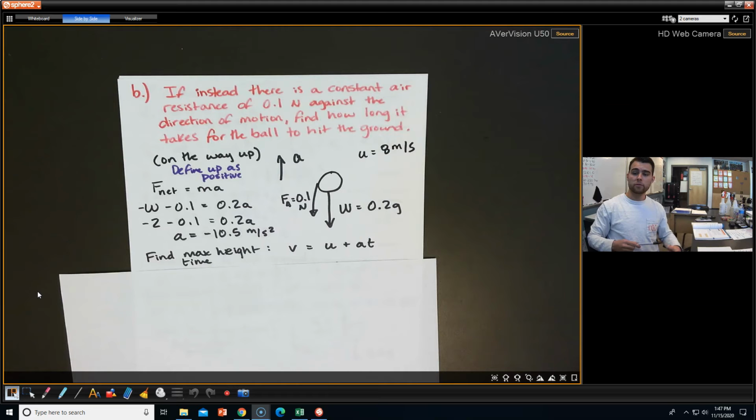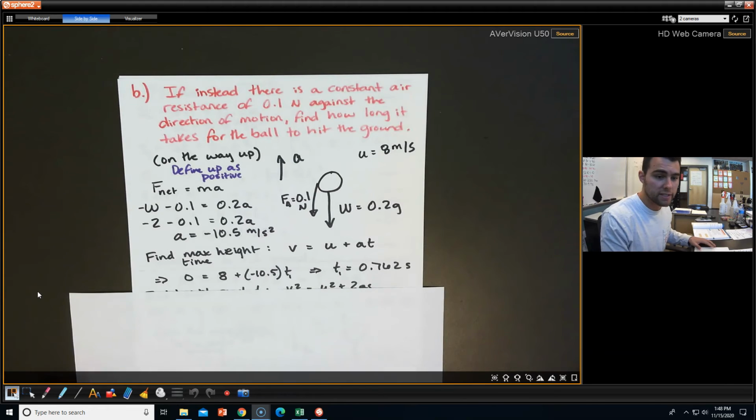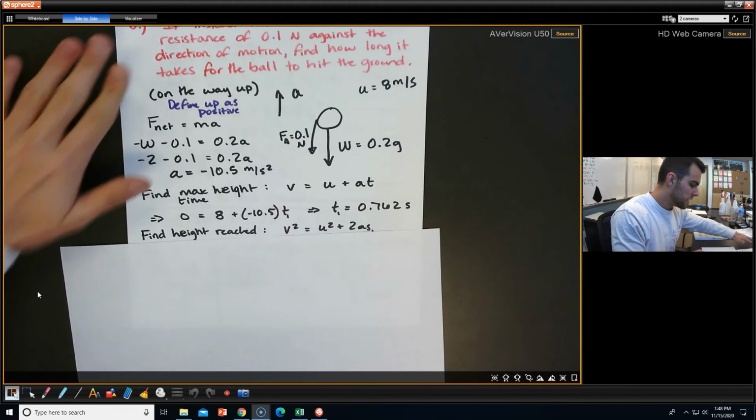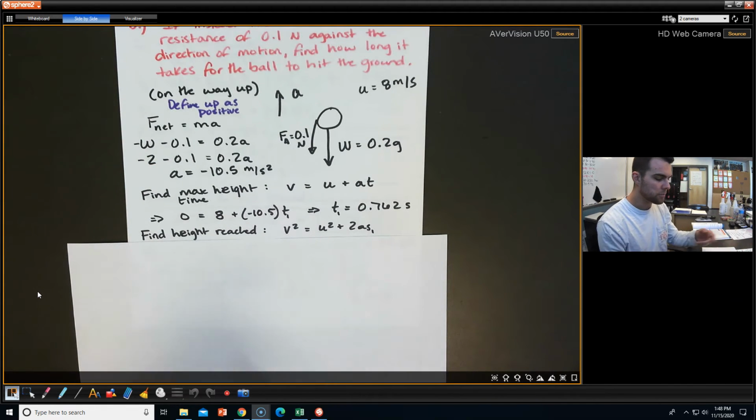If an object is going up and is going to start coming back down, at the apex of its height its velocity should be 0. There is no speed, it's just dead up here. So v is going to equal 0, and we can use that to find t. Really, this is time 1. So we plug our values in, and we get t1.